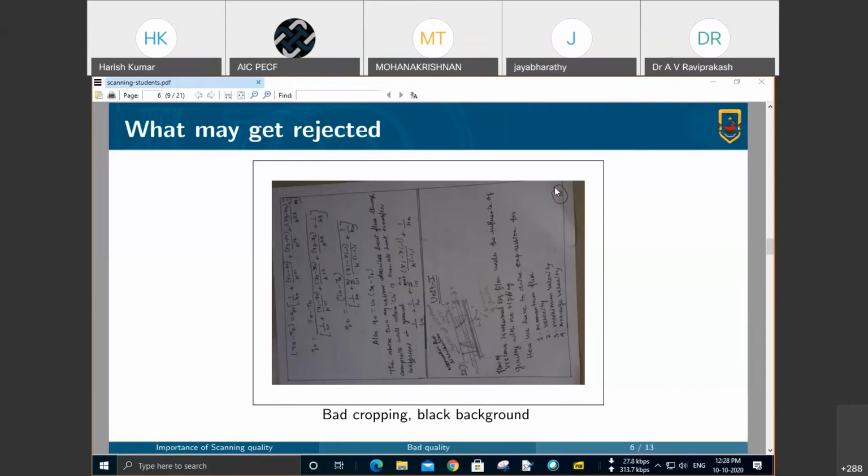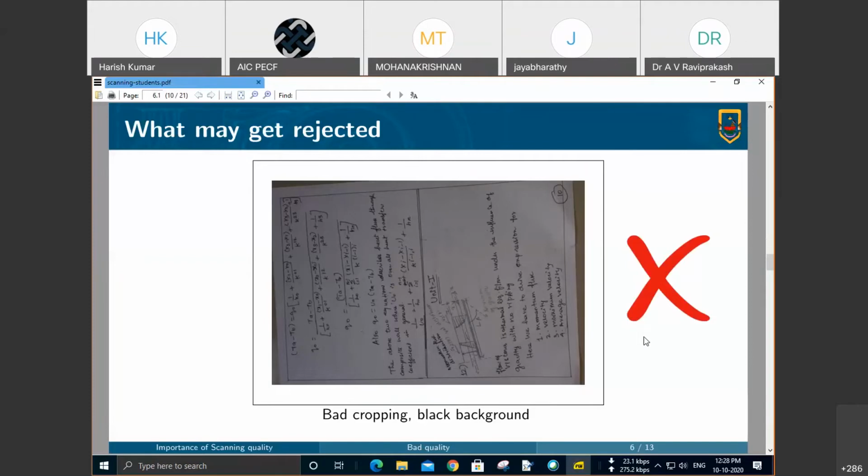So the borders are not cropped, the background is not good, and you can see the writing on the back side along this line. Whatever is written on the back side is clearly visible. This is the problem of writing on both sides of the paper. It will be better if this is avoided by writing only on one side of the paper. Now, another similar page. So this we don't accept as a good scanned quality image.